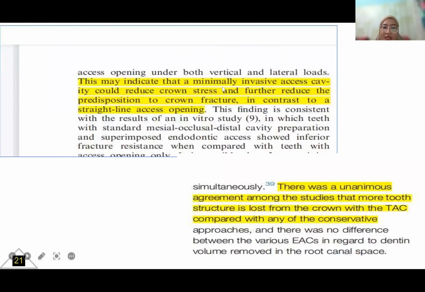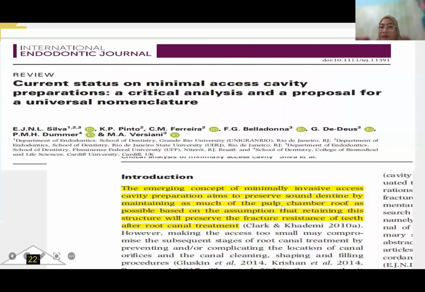This indicates that minimally invasive access cavity reduces crown stress and further reduces predisposition to crown fracture. In contrast to straight line access opening, minimally invasive reduces crown stress and predisposition to crown fracture. Can we say that there is unanimous agreement among the studies that more tooth structure is lost from the crown with conventional compared with conservative access cavity.